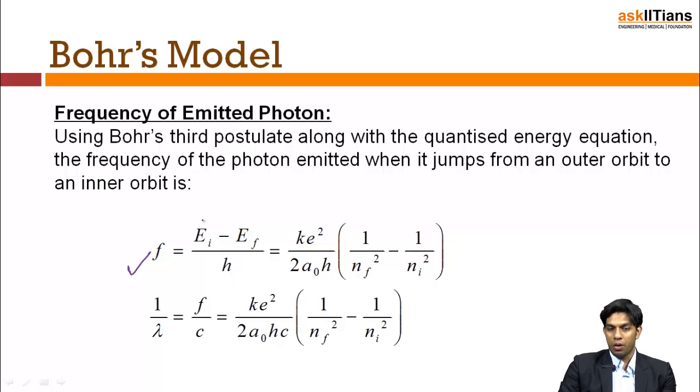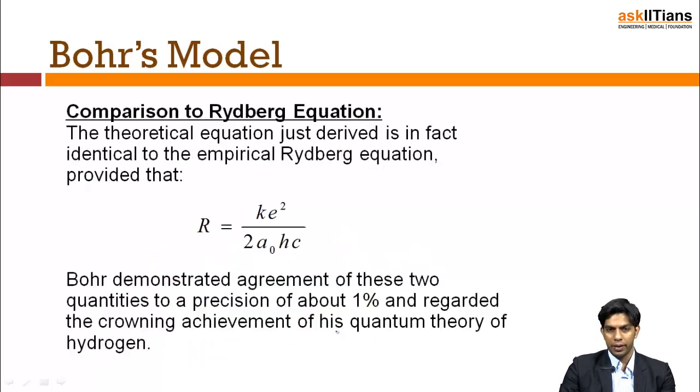Now we substitute the value of En, the energy at the nth orbit, and we end up getting 1 by lambda equal to some constants multiplied by 1 by nf square minus 1 by ni square.